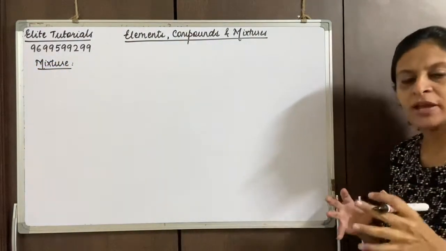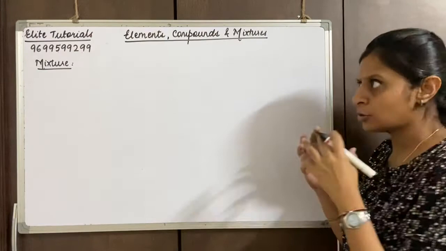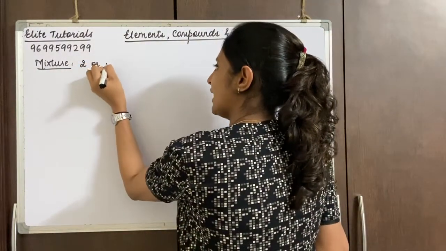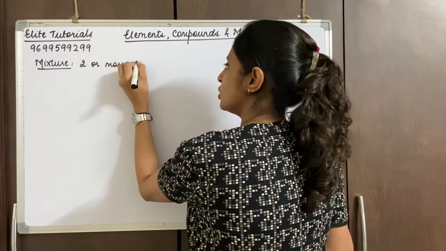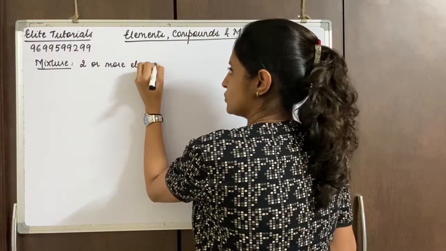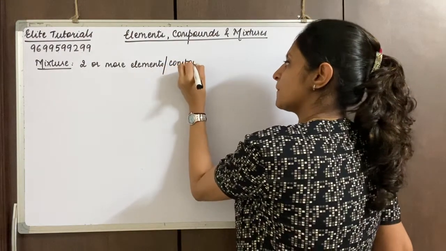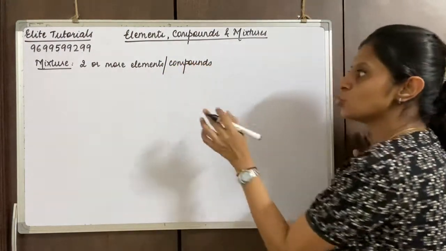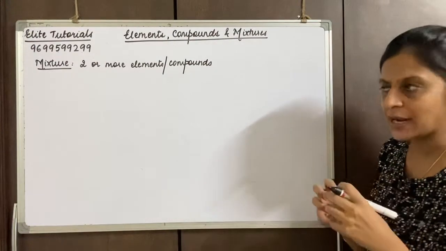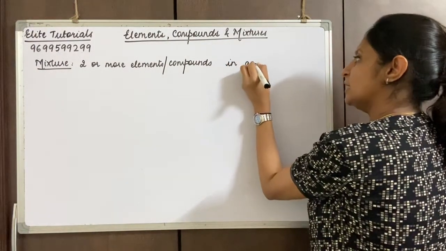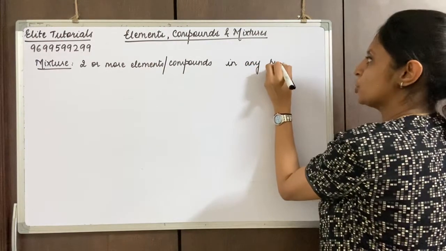A mixture could be a mix of two or more elements or even compounds, right? So two or more elements combine in any ratio or any proportion.